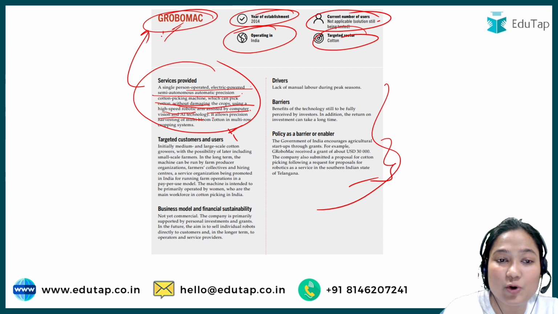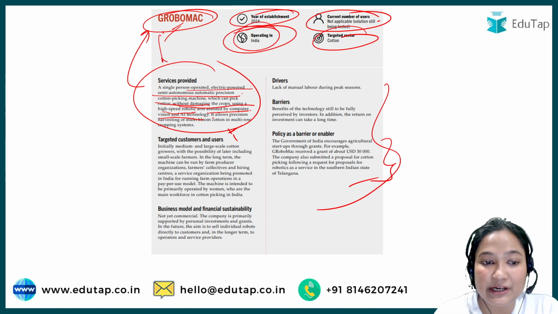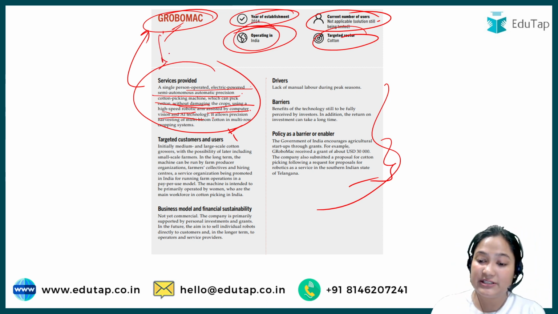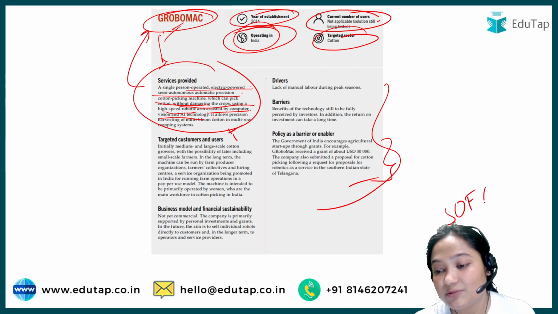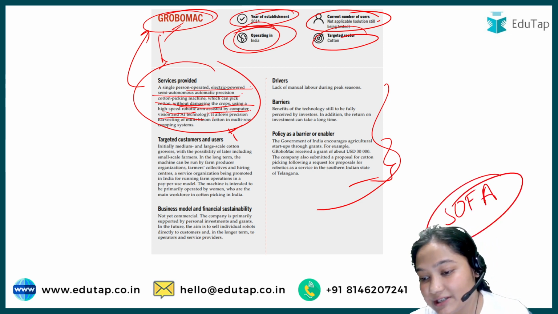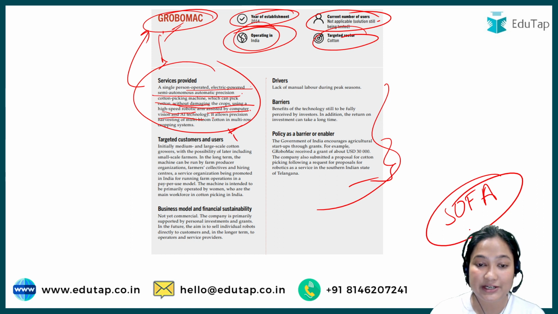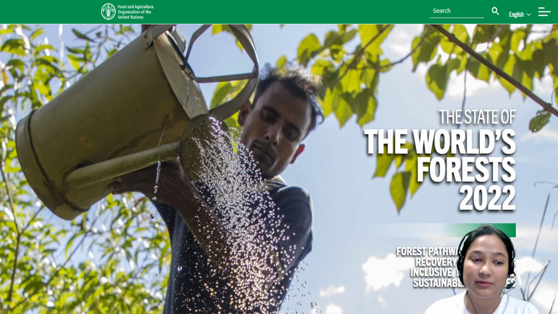Just read what Grobo Mac is again, because it is operated in India. What does it do? Because see, again in the SOFA it was discussed. That is why you should know about that. So this was about the SOFA. One more report that is important, and the data regarding that is important. That again we will quickly discuss.